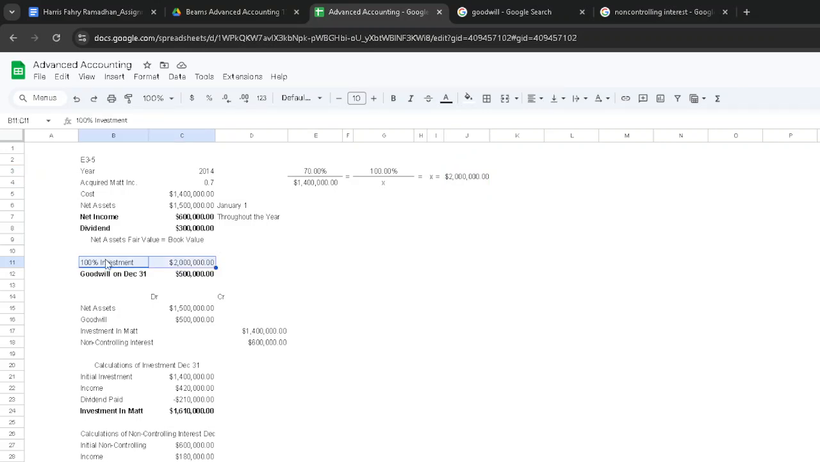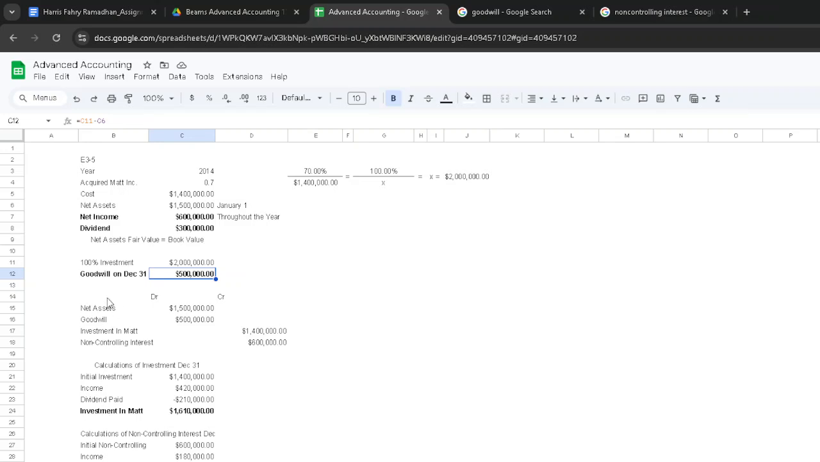So here I put in the 100% investment of 2 million. We're going to compare this with the net assets that we get, which is this amount, 1.5 million. So we subtract 1.5 million from 2 million and we get 500. That should be the goodwill.